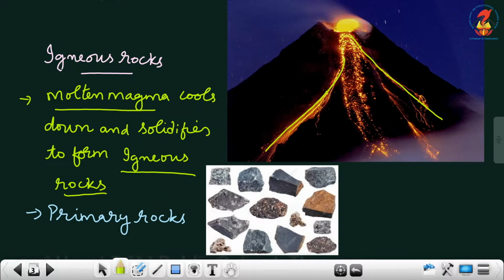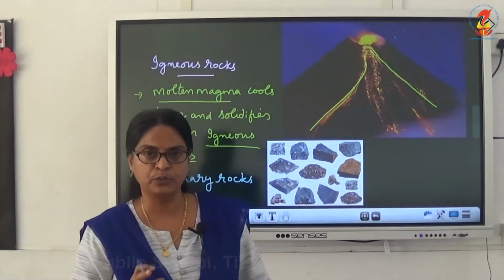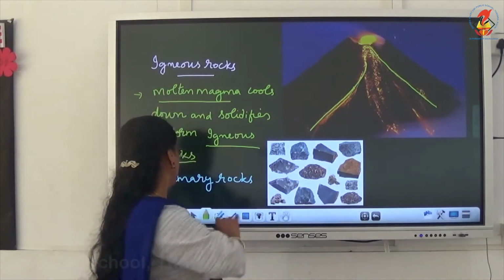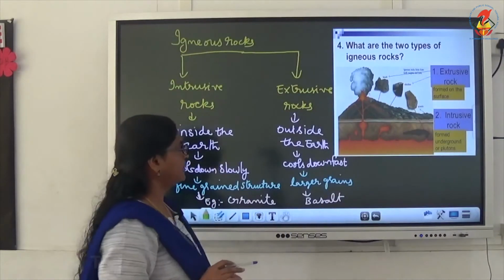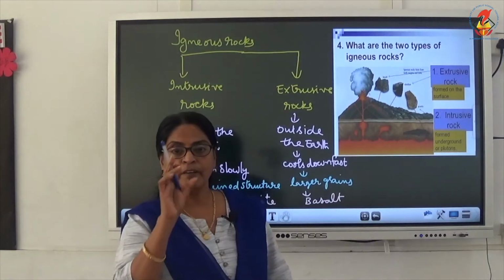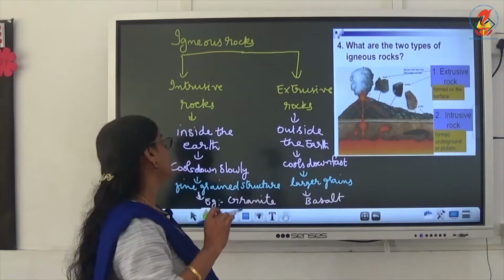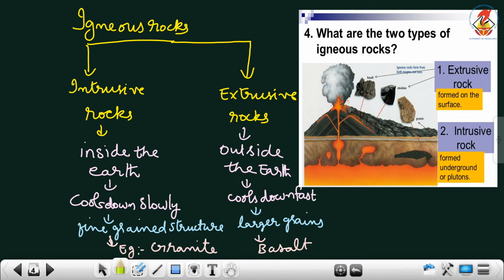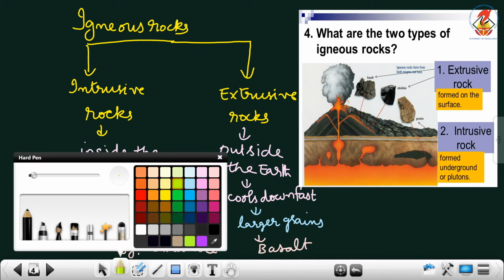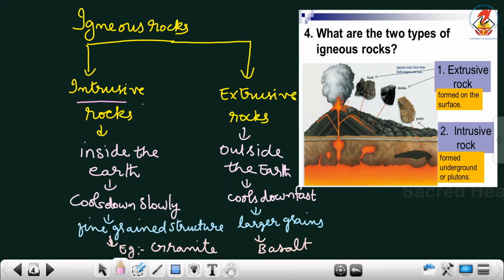Now children, igneous rocks are divided into two groups. Let us study that. What are the two types of igneous rocks? Igneous rocks are divided into intrusive igneous rocks and extrusive igneous rocks.